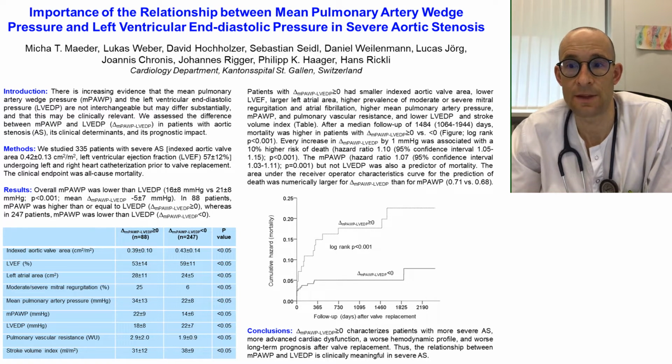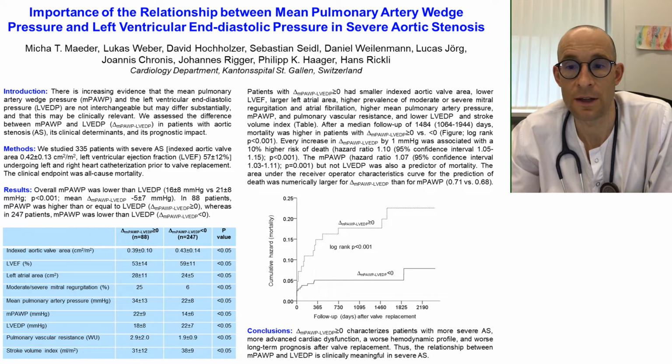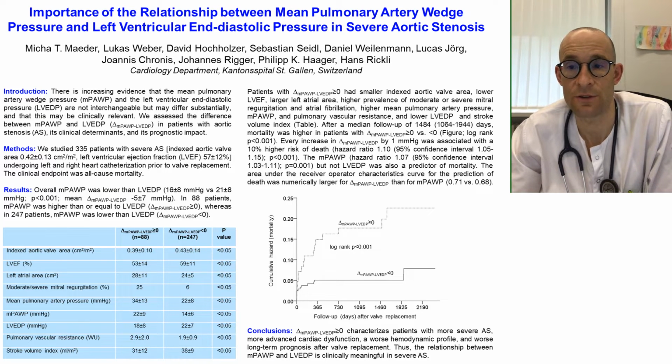As you can see in the table and as summarized in the text, the patients with a positive delta or a delta of 0 had more severe aortic stenosis, worse ejection fraction, larger left atria, more severe mitral regurgitation, more often atrial fibrillation, had a higher mean pulmonary pressure and a higher pulmonary vascular resistance, as well as a lower stroke volume index.